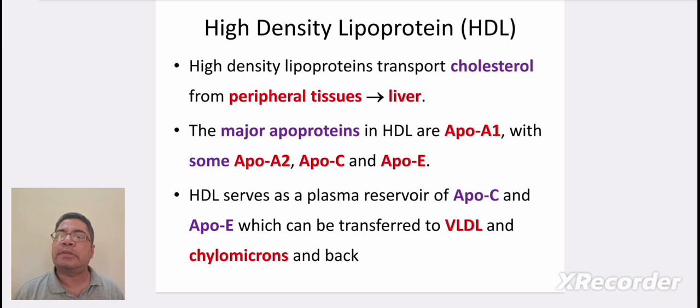Coming to high density lipoprotein. The high density lipoprotein transports cholesterol from peripheral tissues to liver. The major apoproteins present in HDL are ApoA1 and some levels of ApoA2, ApoC and ApoE. HDL serves as a plasma reservoir for ApoC and ApoE, which can be transferred to LDL and chylomicrons and back.